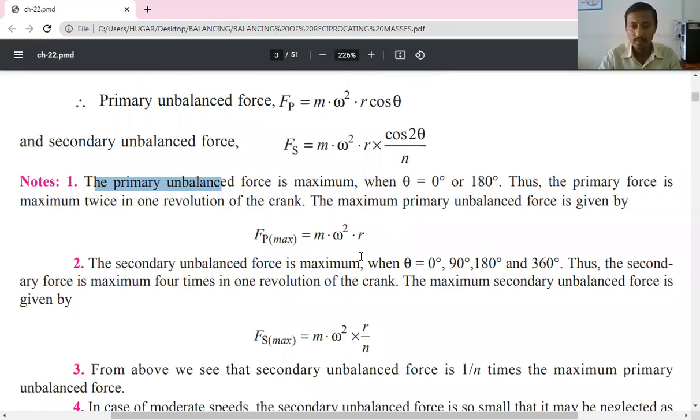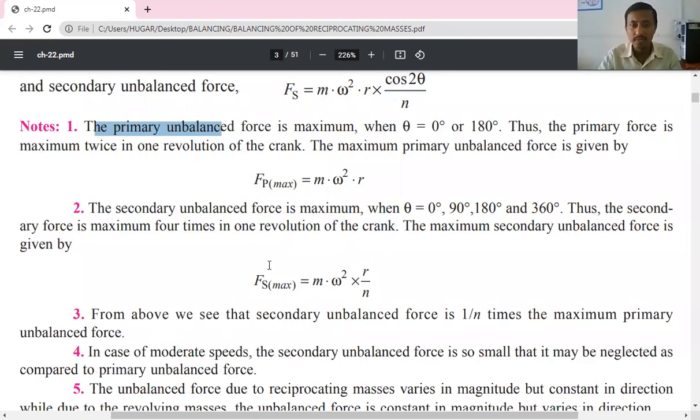Similarly, for the secondary unbalanced force, cos 2 theta. The secondary unbalanced force is maximum when theta is 0 degree, 90 degree, 180 degree and 360 degree.